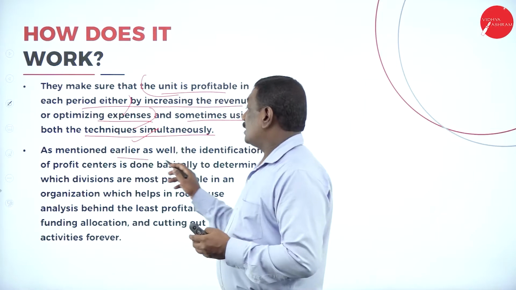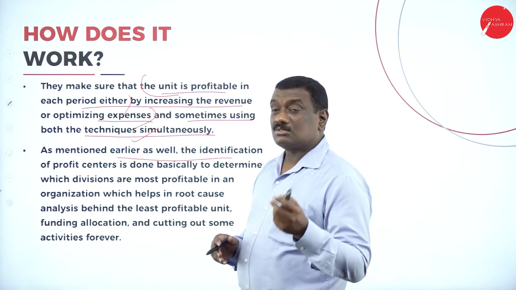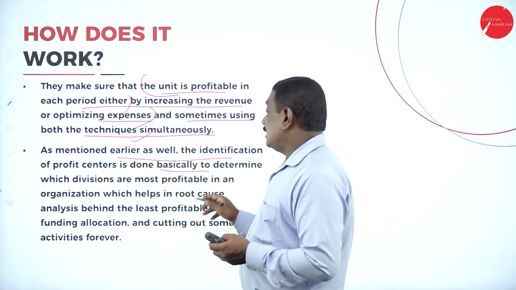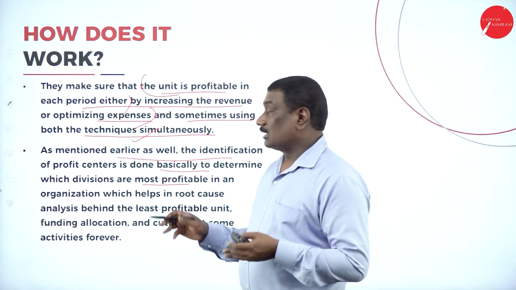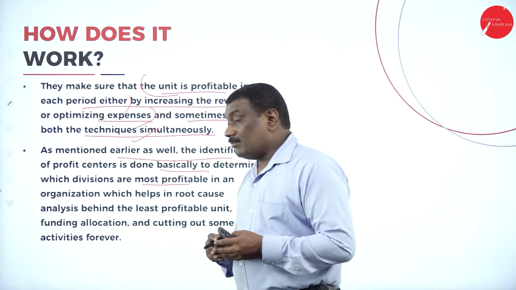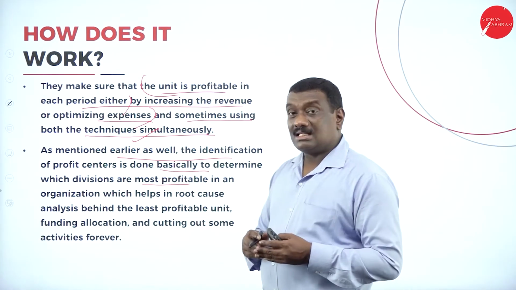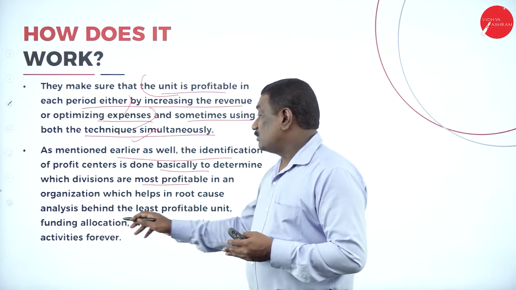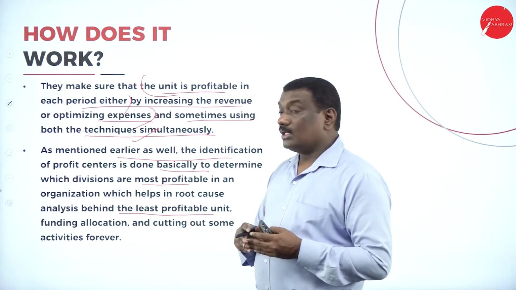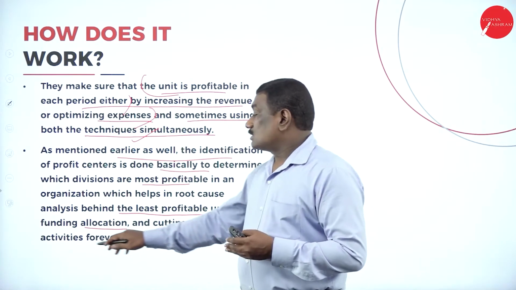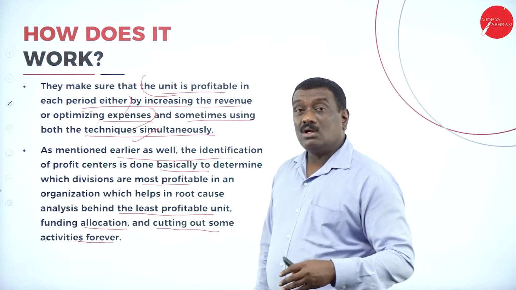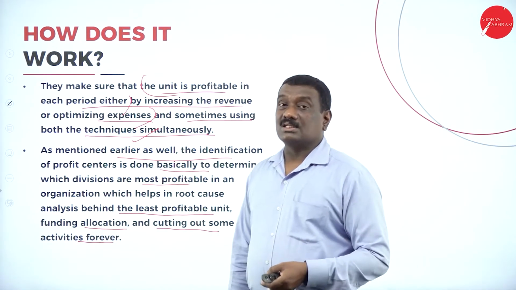Now, as we mentioned earlier, the identification of these profit centers is done basically in order to find out which divisions are more profitable in the organization, and surely it will help in root cause analysis. Behind the least profitable units, funding allocation has to be done, and cutting out some of the activities forever in order to reduce the cost or the expenses.